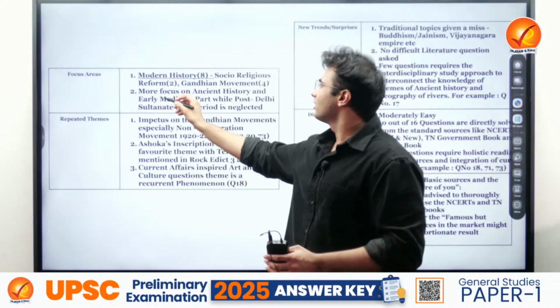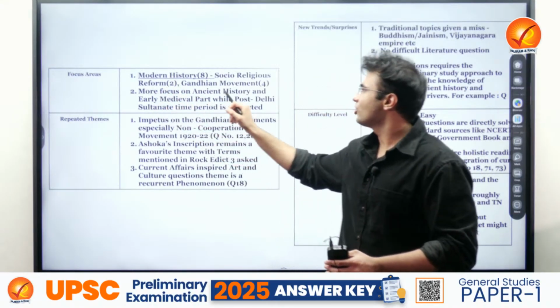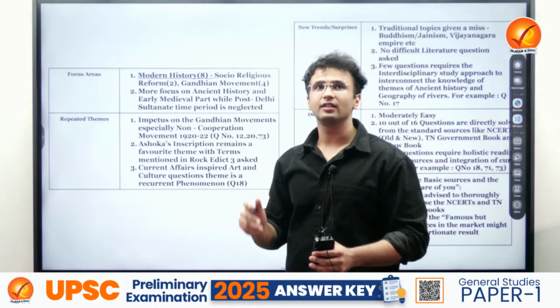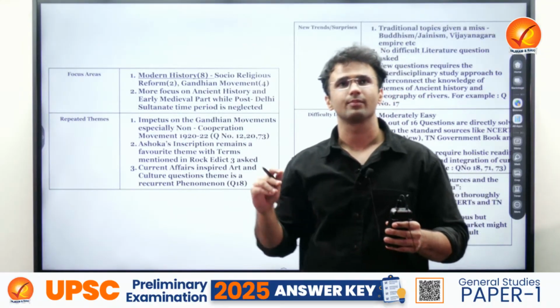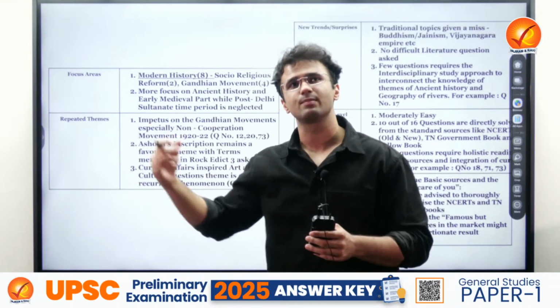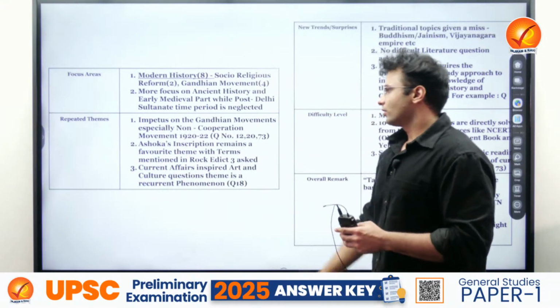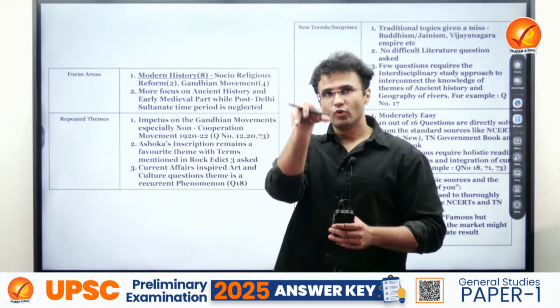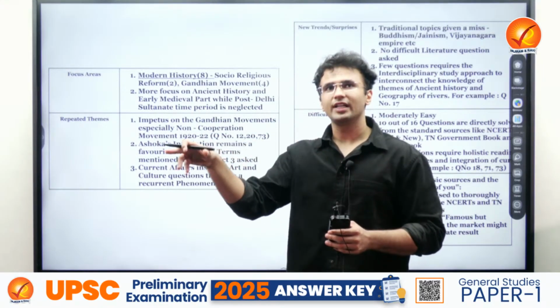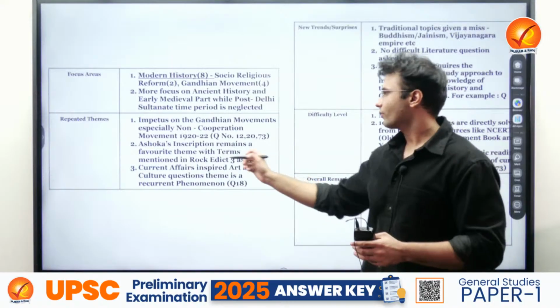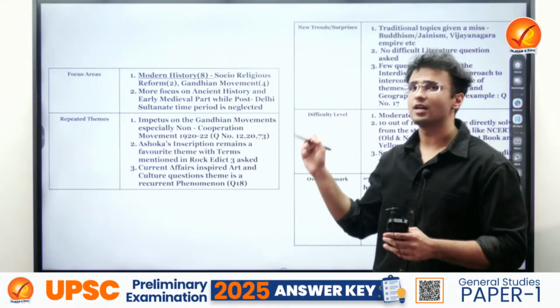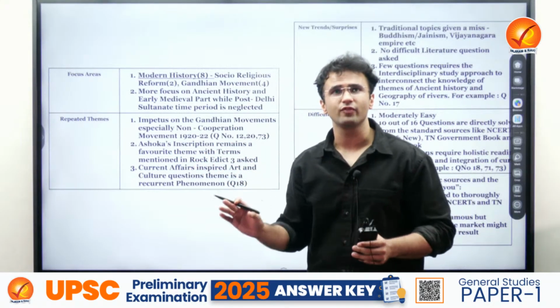Then there is a focus on the ancient and early medieval part, while the Delhi Sultanate and the period post Delhi Sultanate is being neglected. So the Gandhian movements per se, non-cooperation, 1920-22 is being asked. Ashokan inscriptions in terms of ancient India are a favorite theme of UPSC.